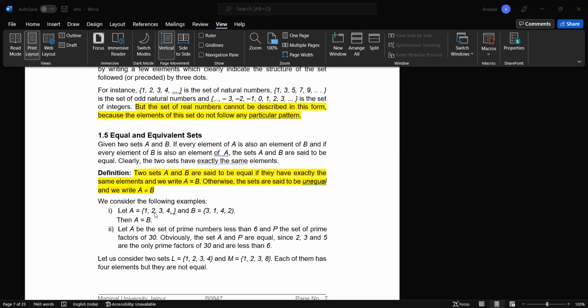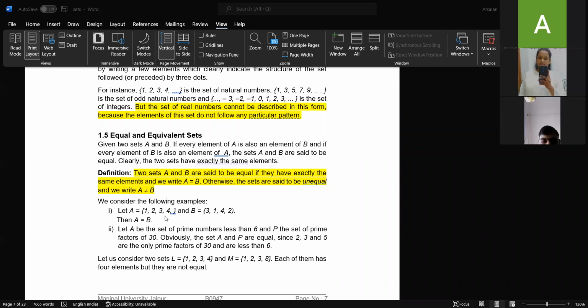Both these sets consist of the same elements, but their orders are different. These kinds of sets are said to be equal because the elements present in them are the same.